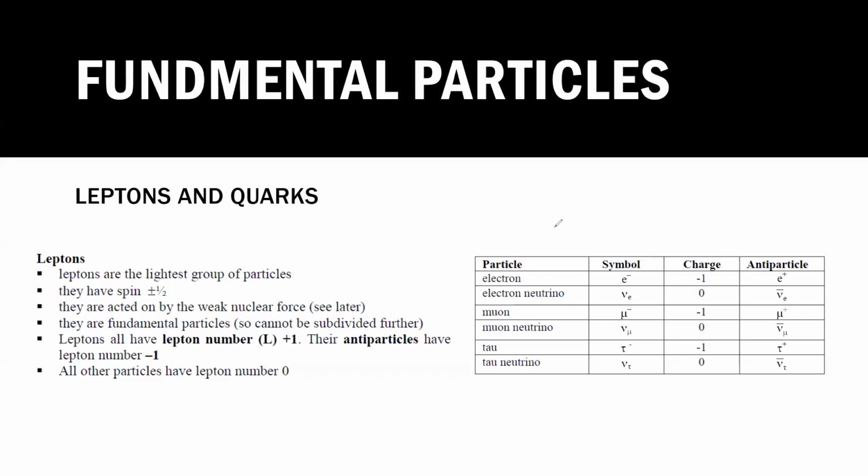So we have the fundamental particles. Quarks and leptons are categorized as fundamental particles. If I make a flow chart of the particles, there are two main classes and then subclasses. First, the two main classes. One is known as the lepton family. Another one is known as the quark family.